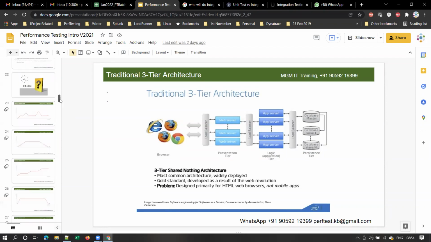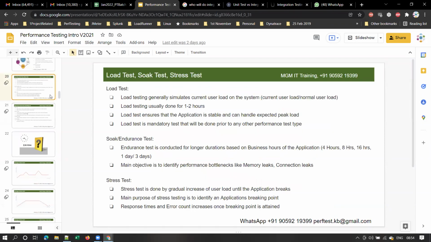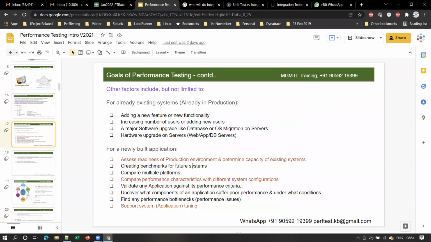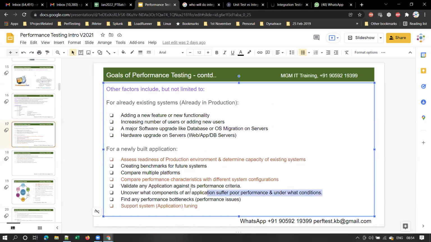Now to uncover means to find out what components of an application suffer poor performance, when they give poor performance, and under what conditions. To determine that also we do performance testing and find out any performance bottlenecks. Bottlenecks means performance issues. Many times we see that the page can't be displayed, or page response times are high, or sometimes the page breaks, right? We run into errors on the application.